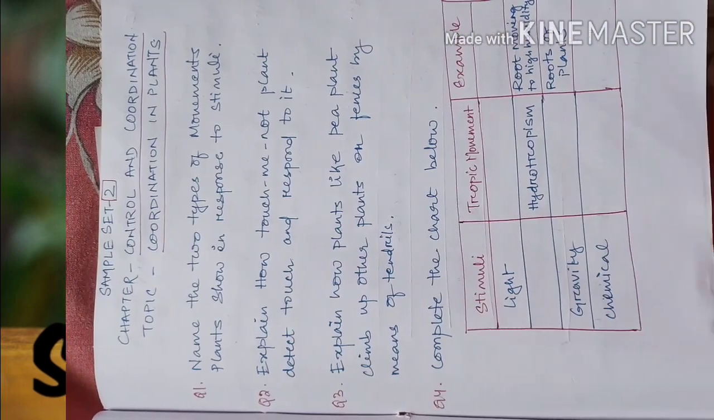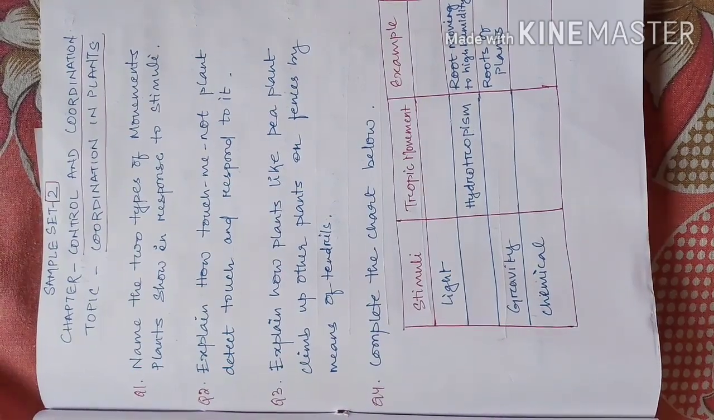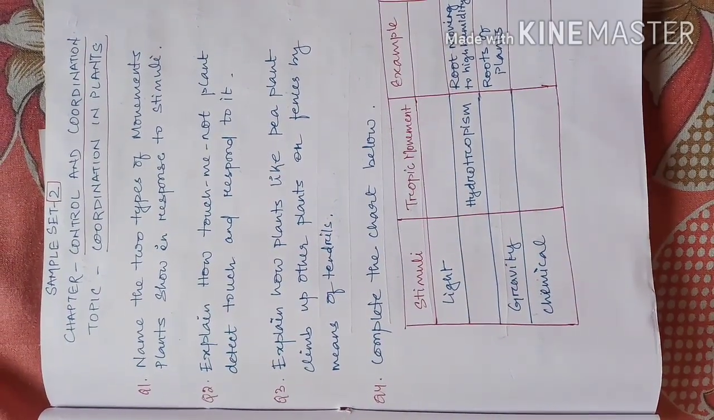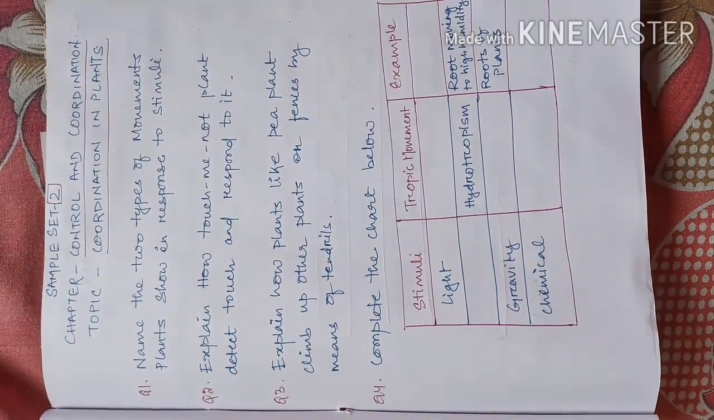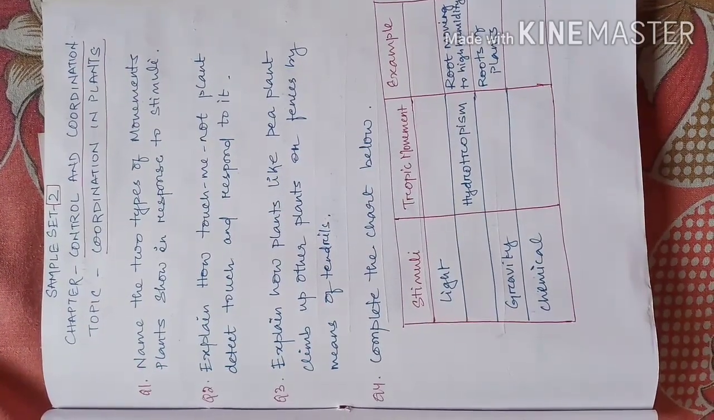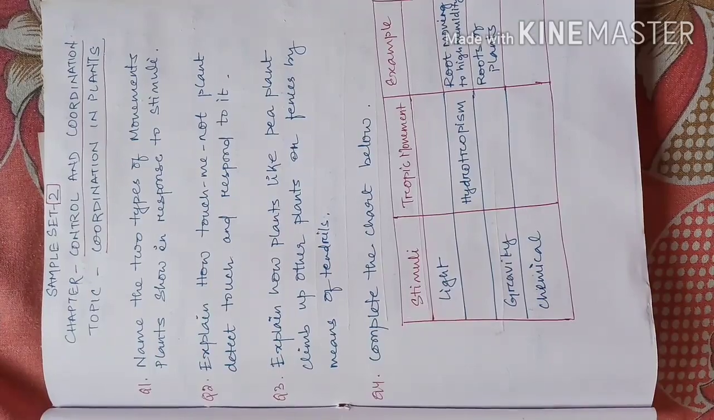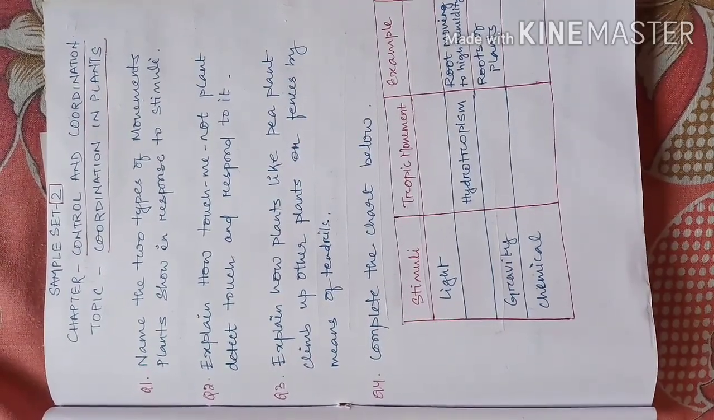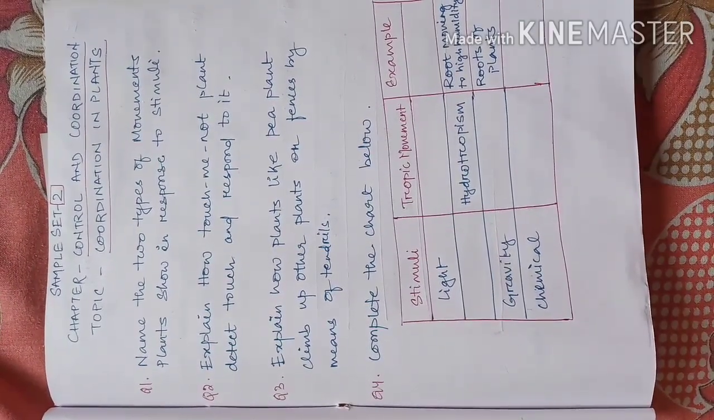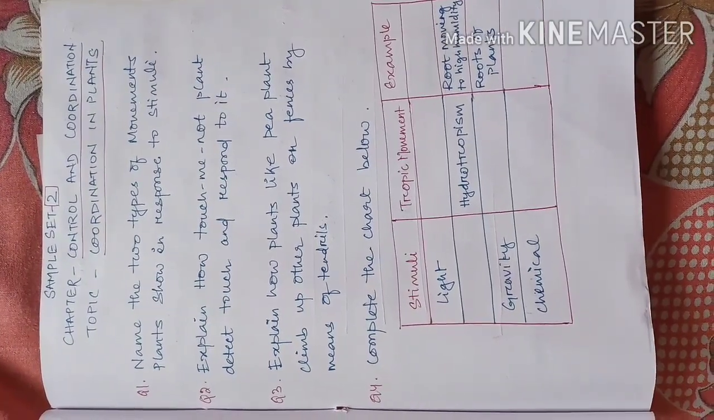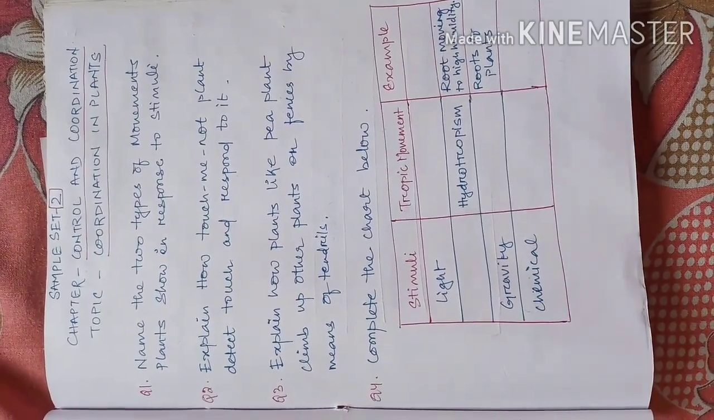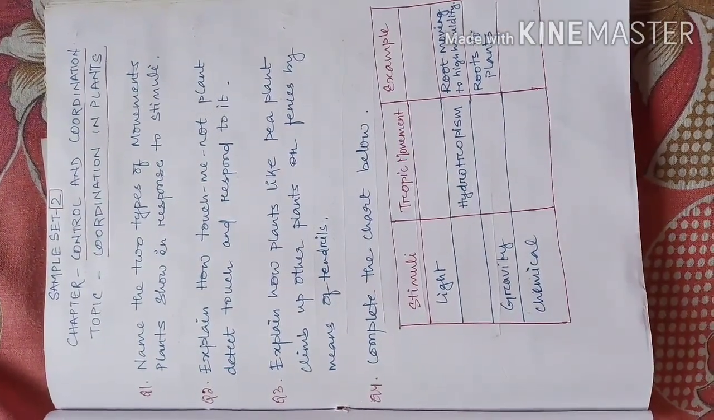Okay, dear students. So here I am with sample set 2, chapter control and coordination, and the topic is coordination in plants. This is the second sample set for the control and coordination chapter. So this is the first page. In the first page I have given questions